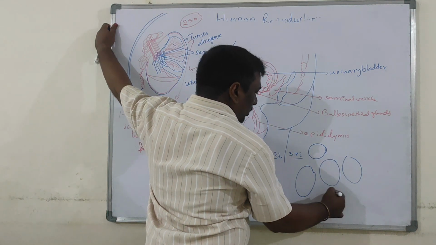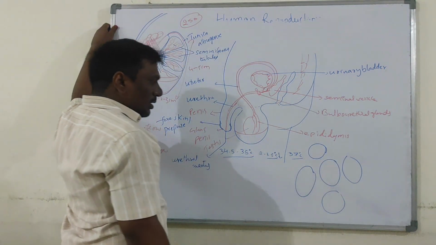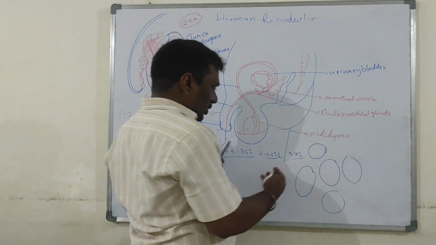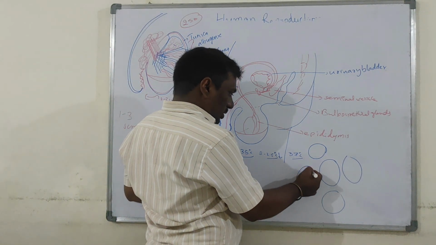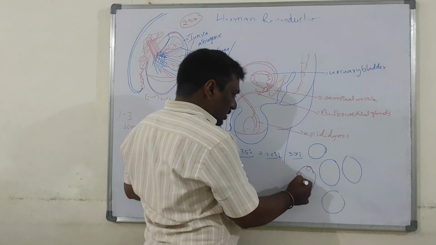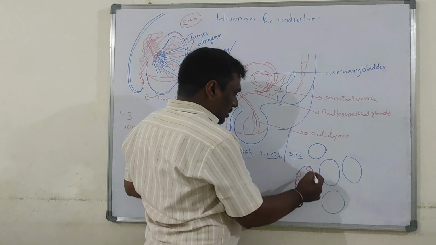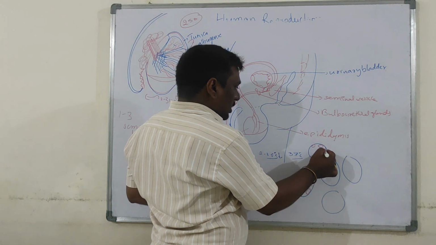These are seminiferous tubules. These seminiferous tubules are lined on the inner side by two different types of cells.